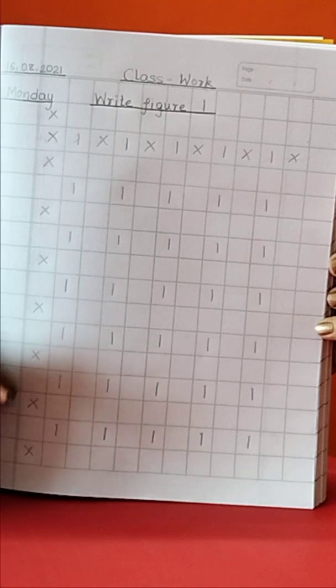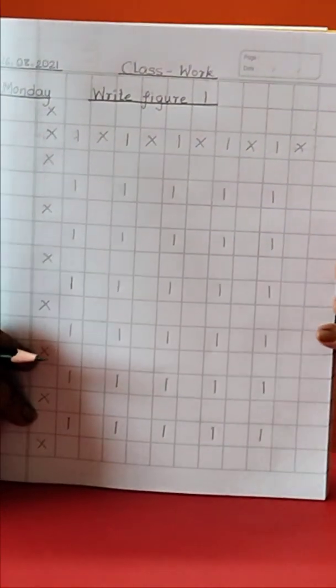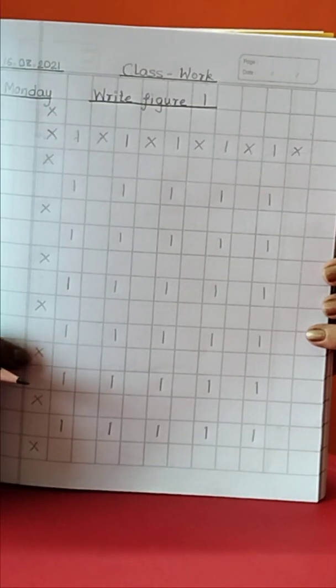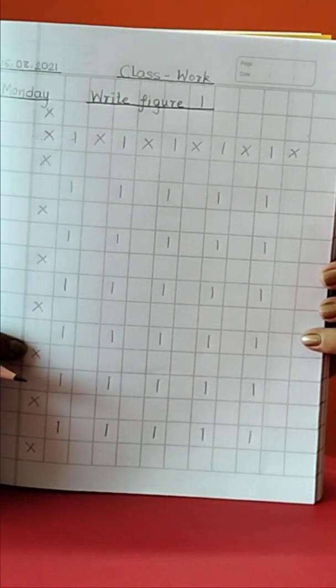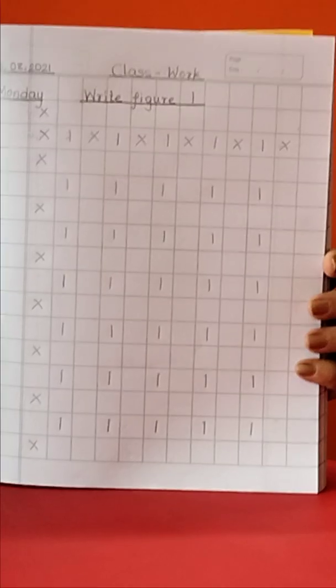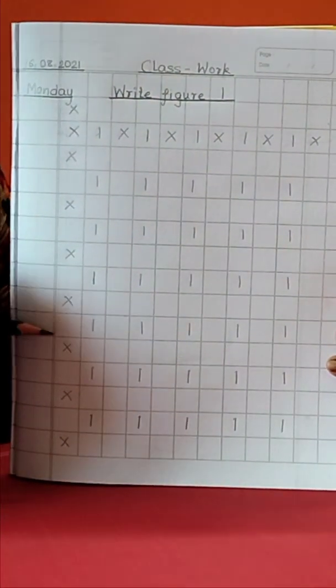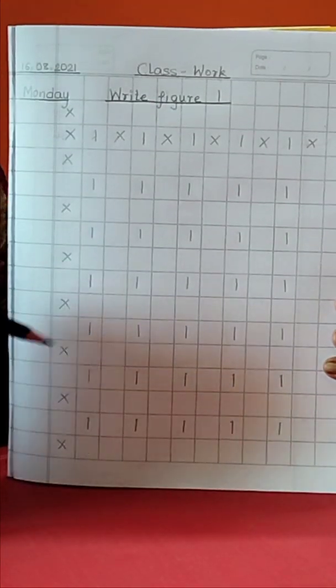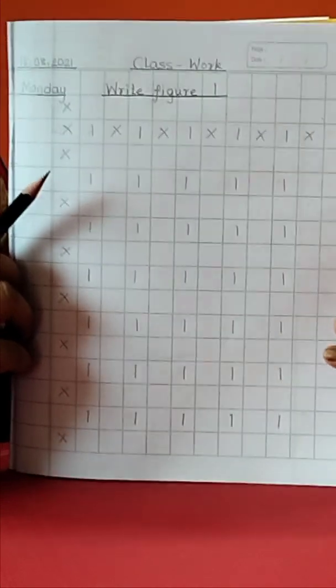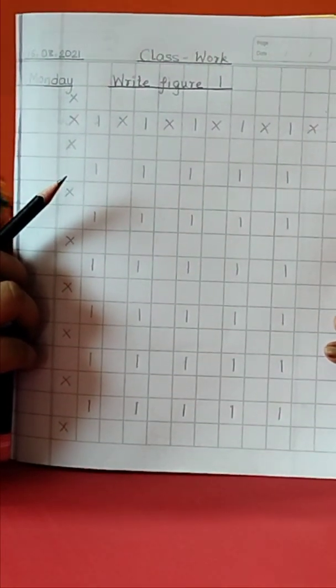Initially we need to place this cross mark to make the children understand that these particular cells will be left blank. Later on they can be kept empty as they are. No need to write anything. They will understand gradually. So this is the format in which children need to practice.